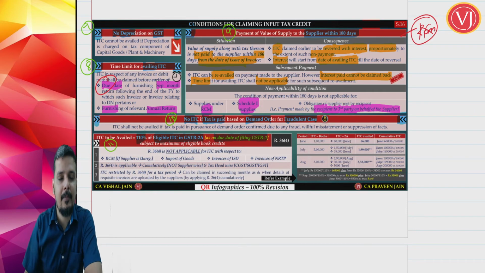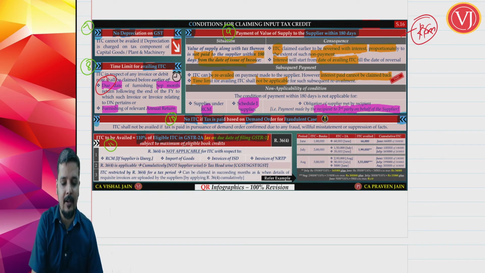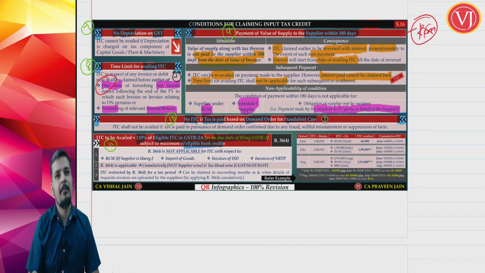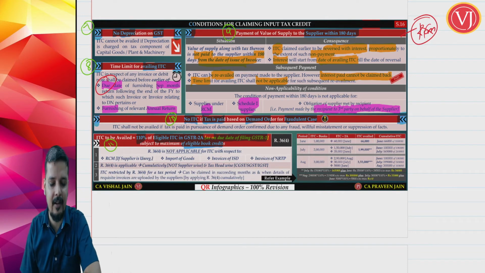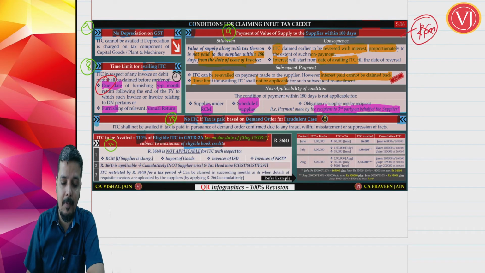Can I take this extra amount as credit? No. I should compare this with my books credit, eligible books credit. The maximum will be my eligible books credit. We have to see this with the help of an example, only then things will make sense. The maximum is, this should be compared with your books credit.